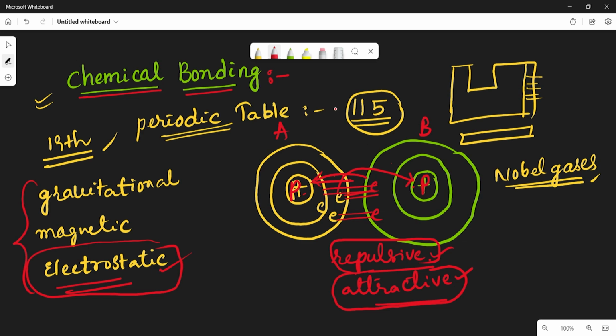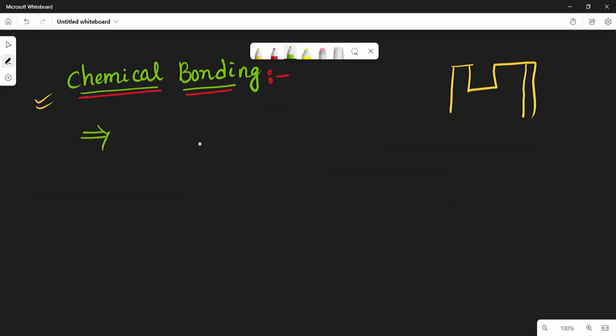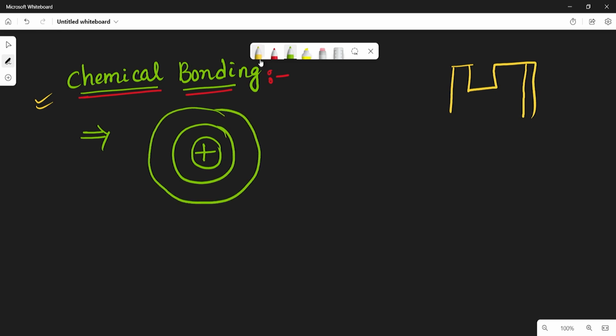And here we have to remember one more point. The nucleus and the electrons in the inner shells remain unaffected. So this is the inner shell, this is the outer shell. Here also electrons are there, here also electrons are there.